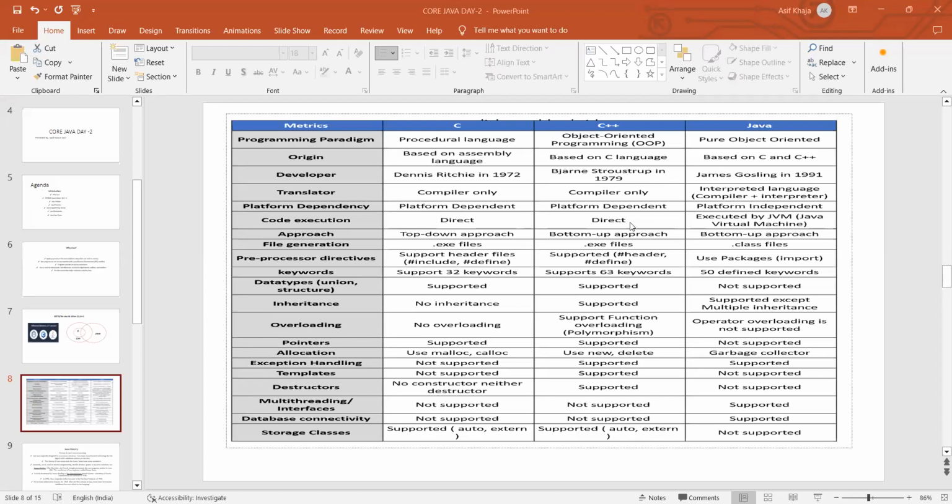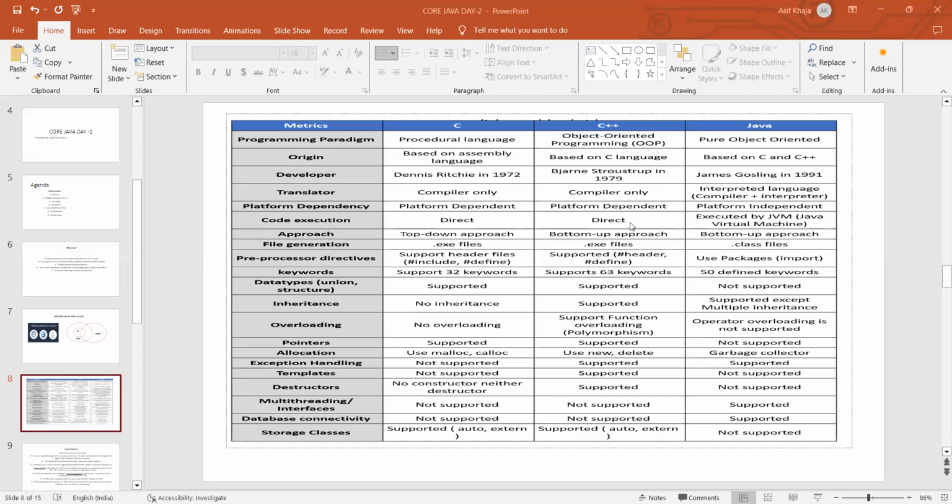And how many keywords are defined in these languages? C has 32 keywords, C++ supports 63 keywords and Java supports 50 defined keywords. Okay. And data types. Data types means what? Like the union and structure. Those two are supported in C and C++. But Java doesn't support data types like union and structure.